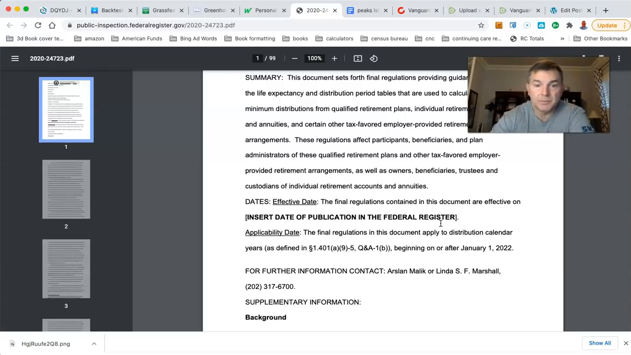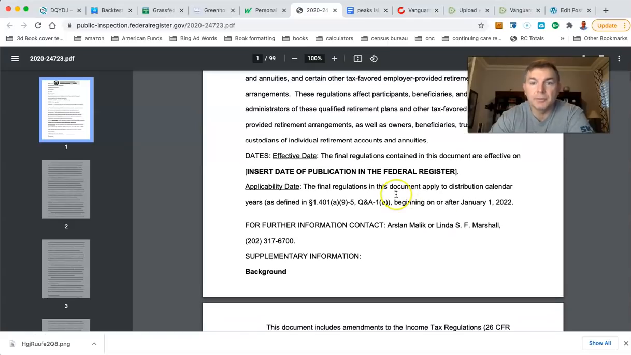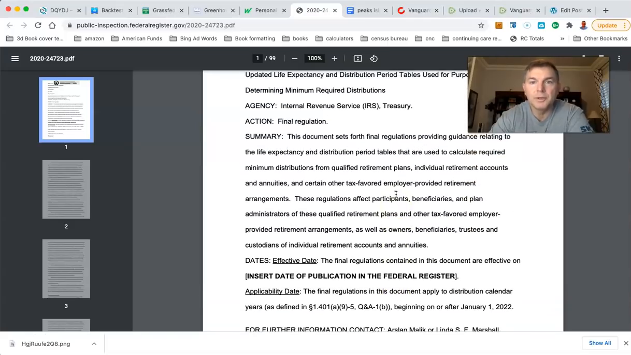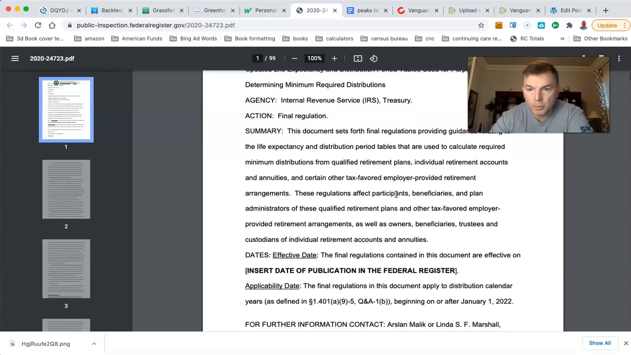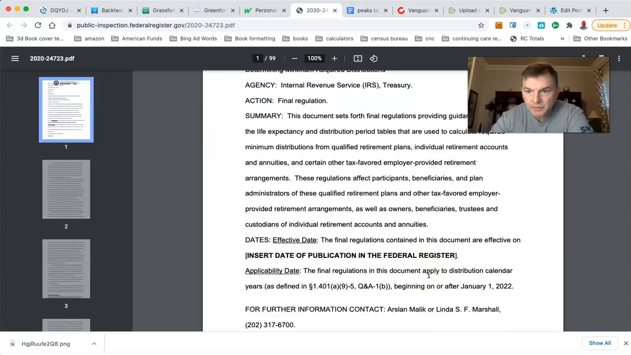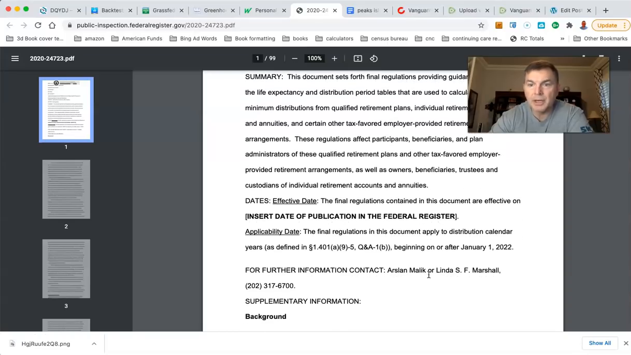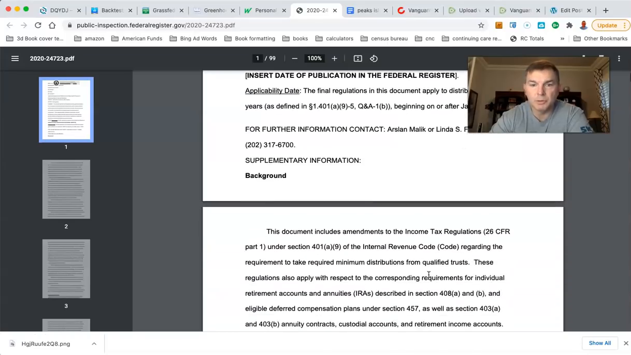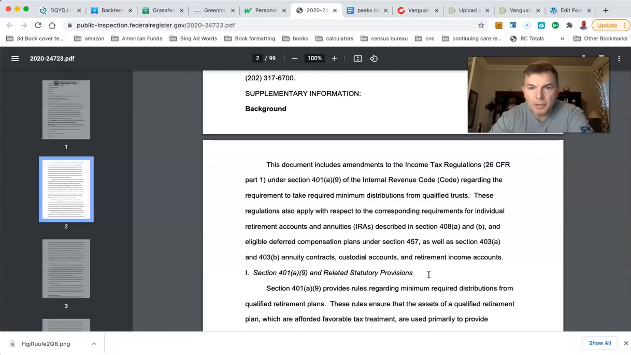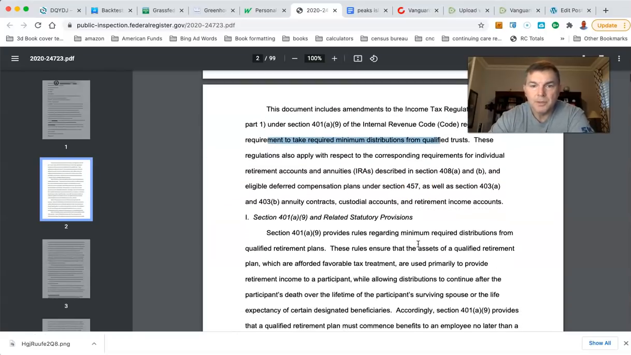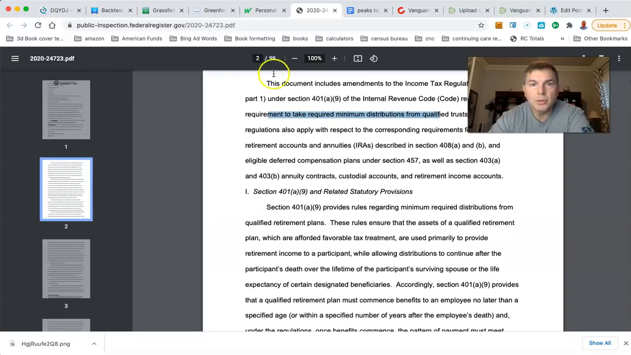So I mean, this is good stuff. This is the new RMD rules for 2022, it looks like, and going forward. The final regulations in this document apply to distribution calendar years as of January 1st, 2022. All right, so I want to show you regarding the requirement to take RMDs. These regulations also apply to IRAs and annuities described in 408. Okay, good. So what I want to do is show you, go to page 25.